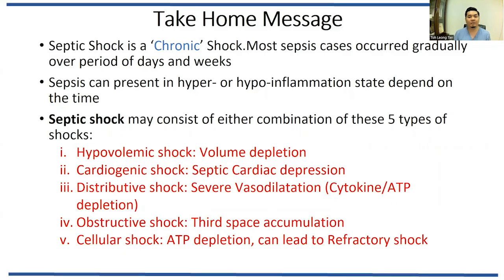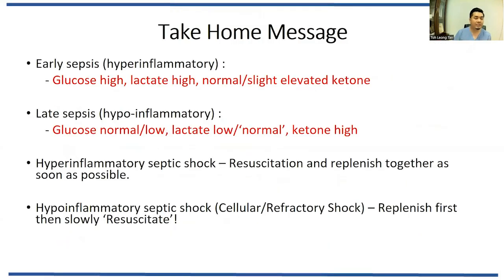Septic shock can also consist of 5 different subtypes of shock. For early sepsis, the glucose can be high, the lactate can be high due to hypoxia, and ketones are normal or elevated. For late sepsis, the glucose may be normal or low, but remember this is serum. The lactate can be low because there is no substrate to convert into lactate, and ketones can be high due to starvation. For hyperinflammatory septic shock, we resuscitate and replenish together. However, for hypoinflammatory shock, I suggest that we replace all the nutrients and all the hormones, which is to replenish first, then slowly resuscitate the patient.